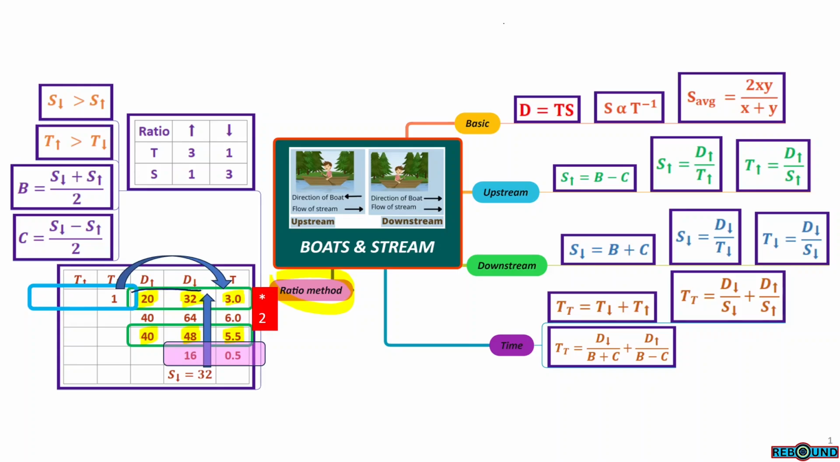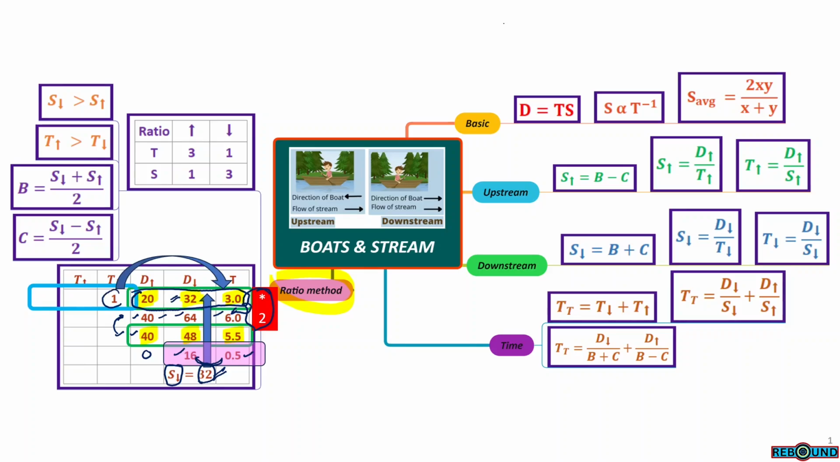So here we are considering the first equation and multiplying with 2. So this is the resultant equation: 40, 64 and 6. So these two quantities are equal and we are subtracting this equation from the other equation. So here the difference is 0, the difference is 16 and the difference is 0.5 hour. So from these two results, distance and time, the speed is obtained. Speed of downstream is 32. So this is downstream speed and this is downstream distance. From these two, the time is calculated.